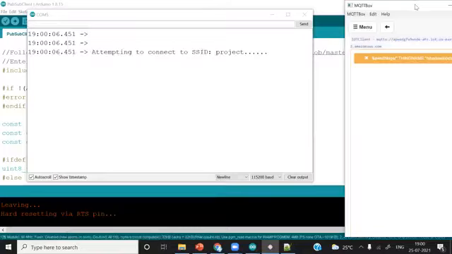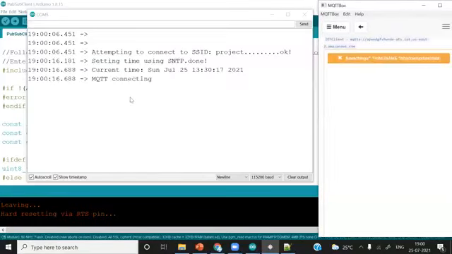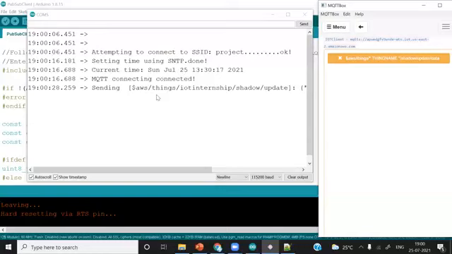Sorry, it is trying to connect with the MQTT broker, which is AWS IoT. It got connected.